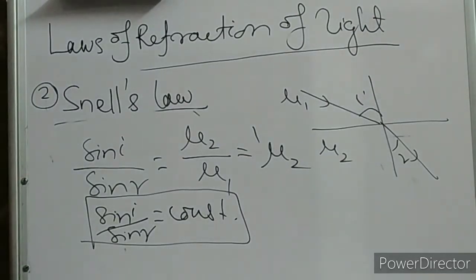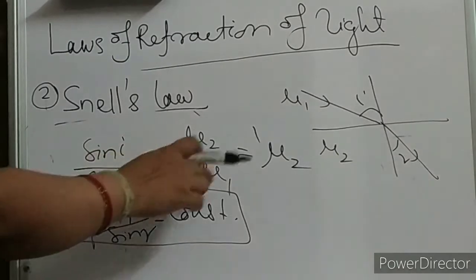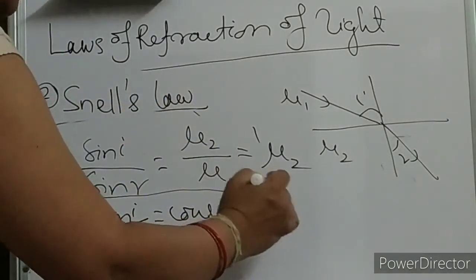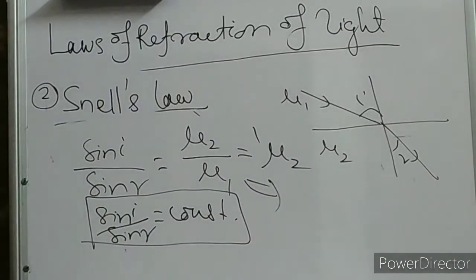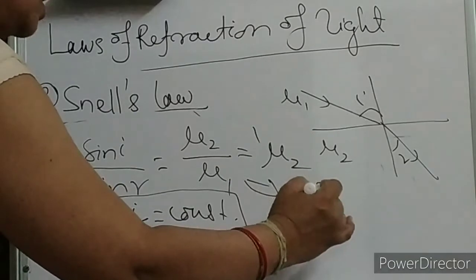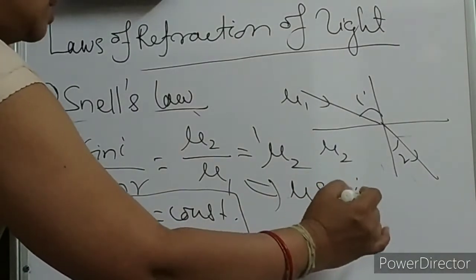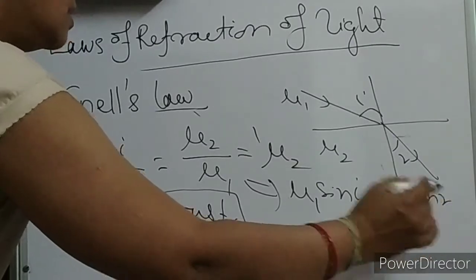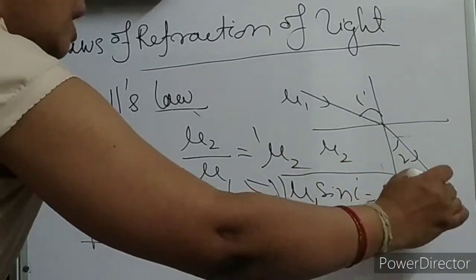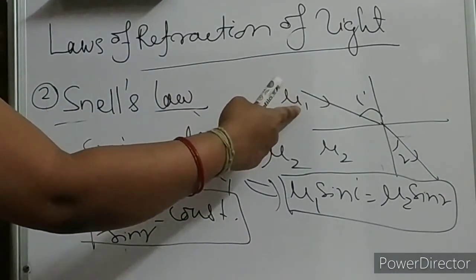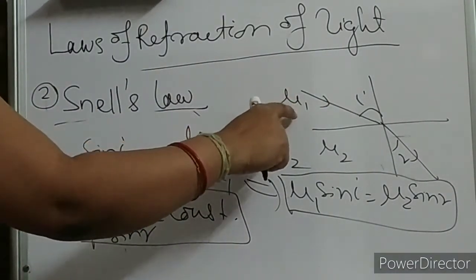So what can you write? If you are getting confused, if it is mu1 by mu2, sin I by sin R, I am giving you the trick, easy to learn. Cross multiply. Mu1 sin I is equal to mu2 sin R. Now children, see how easy it is to remember. Mu1 is up, in the upper side.